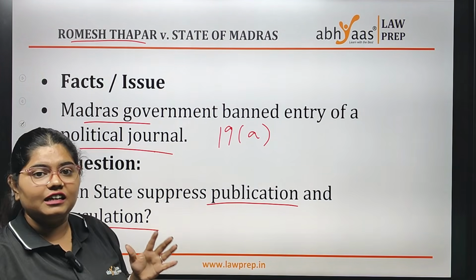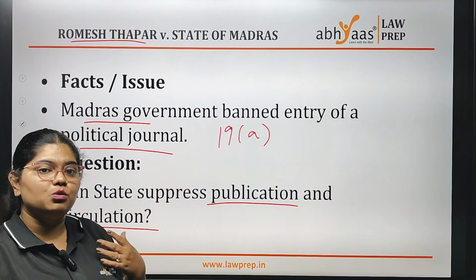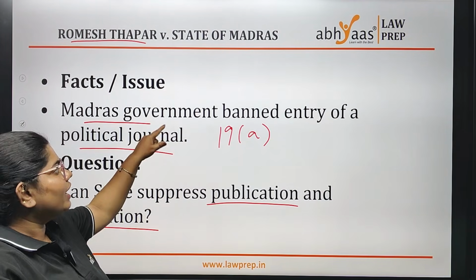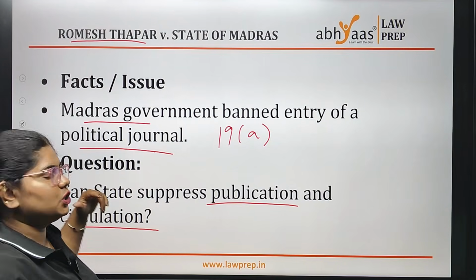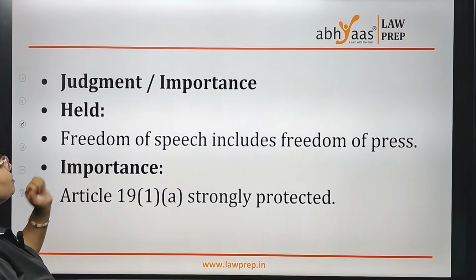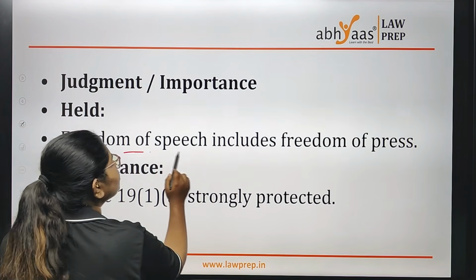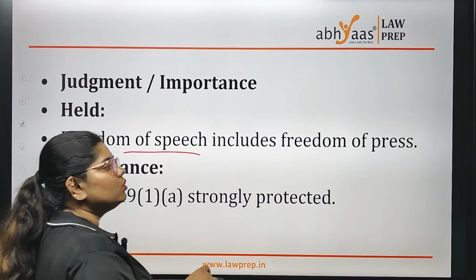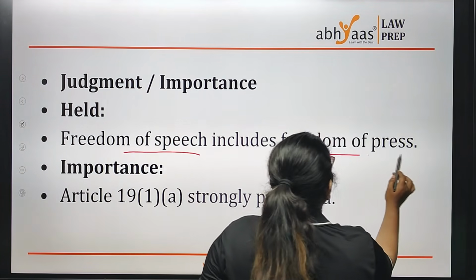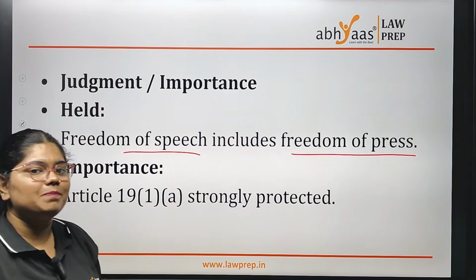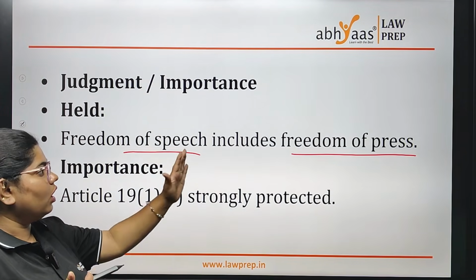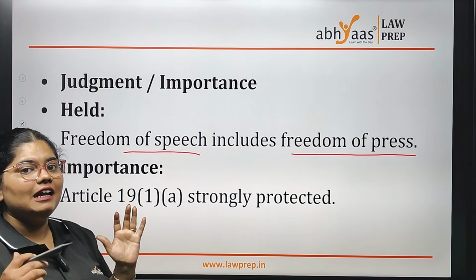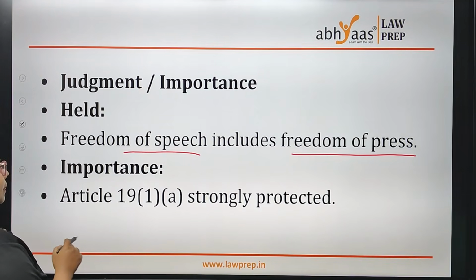When we say in Article 19(1)(a) we have the right to speech and expression, why was this political journal banned in Madras? The judgment said that freedom of speech also includes freedom of press, which means freedom of publishing and freedom of expressing. These all come under 19(1)(a).